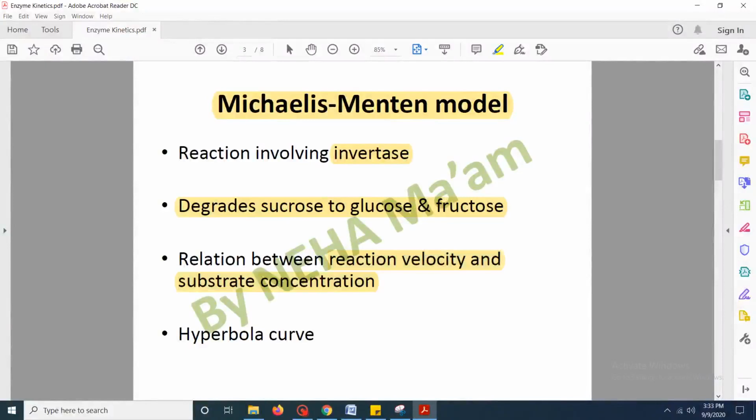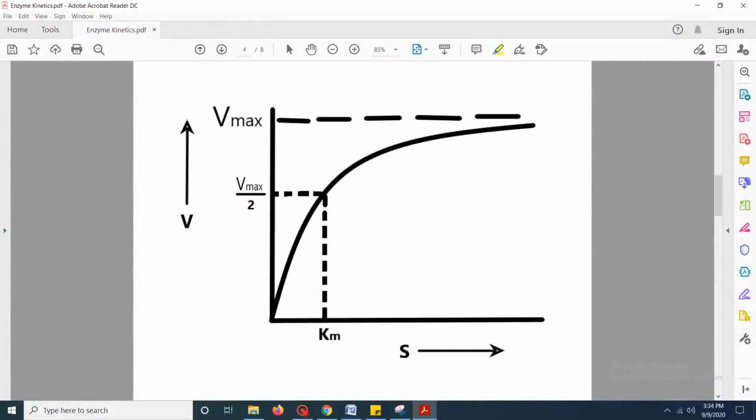They showed that when we plot a graph between reaction velocity and substrate concentration, we get a hyperbola curve. This is how the curve looks. Here you can see that on the y-axis there is reaction velocity V, and on the x-axis there is substrate concentration. When the substrate concentration is increasing, the velocity of the chemical reaction is also increasing, but only up to a certain limit. Here you can see that the reaction is stabilizing, it is becoming stationary.